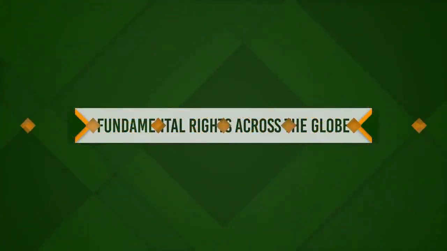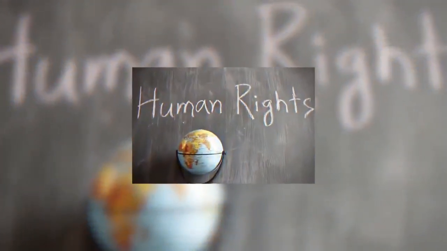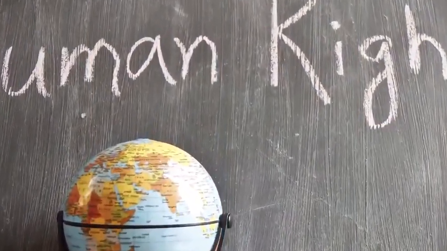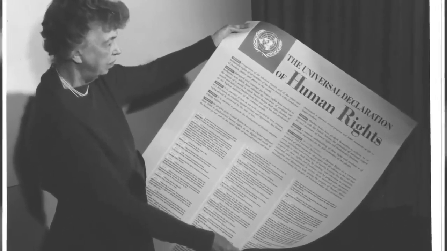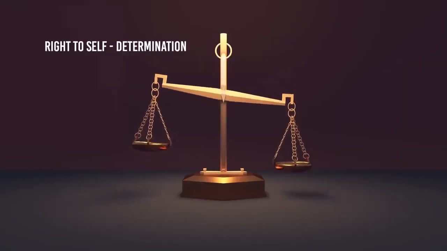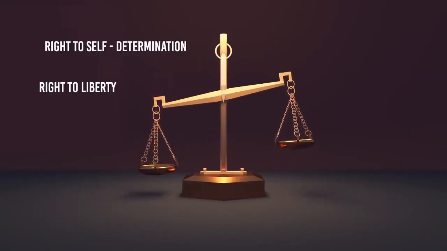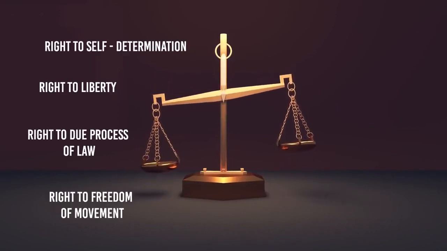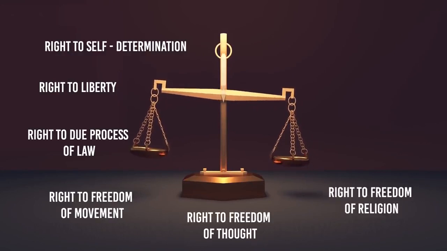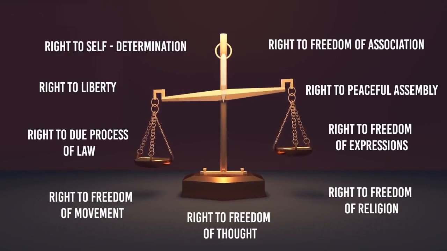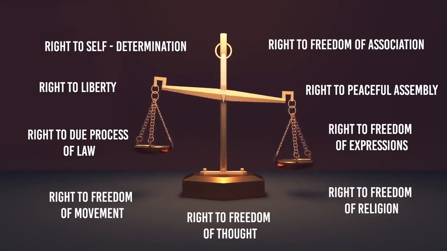Fundamental rights across the globe. The other rights of the citizens vary from country to country, though more or less they follow the same type of rights. The following are the key rights declared in the UN Charter: right to self-determination, right to liberty, right to due process of law, right to freedom of movement, right to freedom of thought, right to freedom of religion, right to freedom of expression, right to peaceful assembly, right to freedom of association.